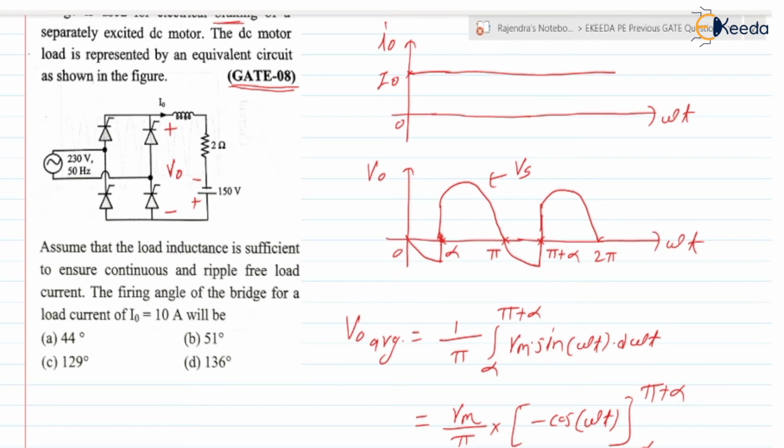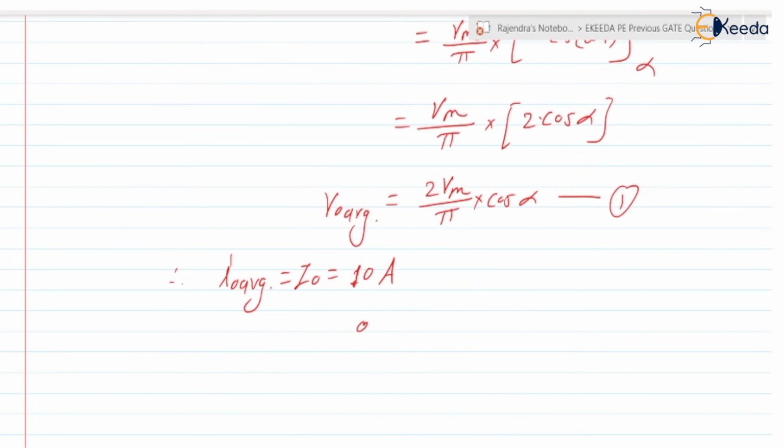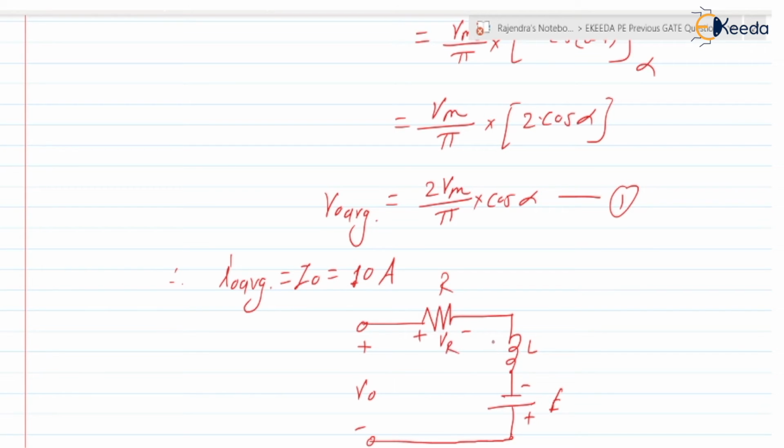Here we are having resistor, inductor, and please be careful, check the polarity of the EMF. This is the V0, the R, L, and this is the E. Now the voltage across the inductor.